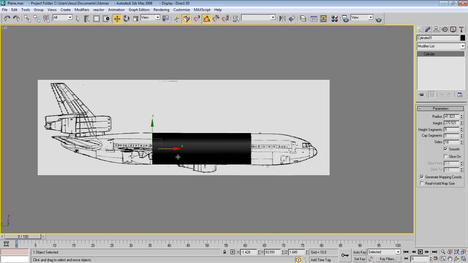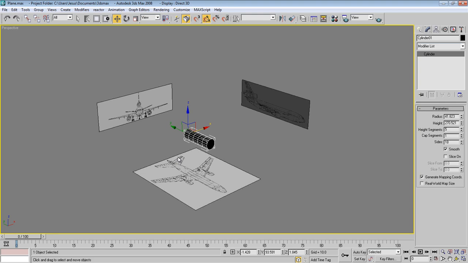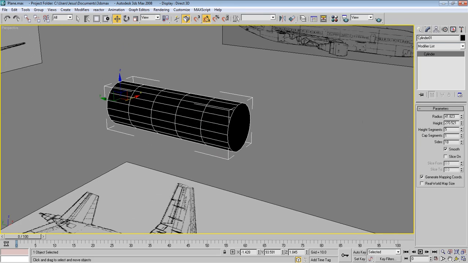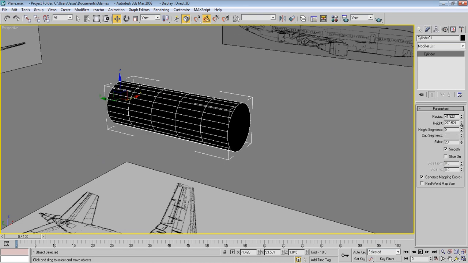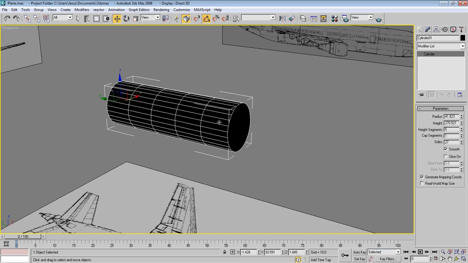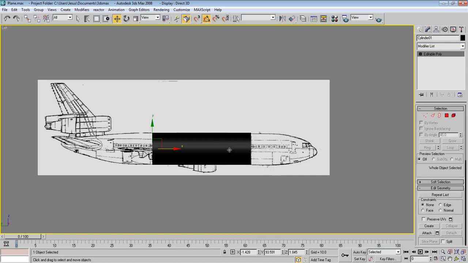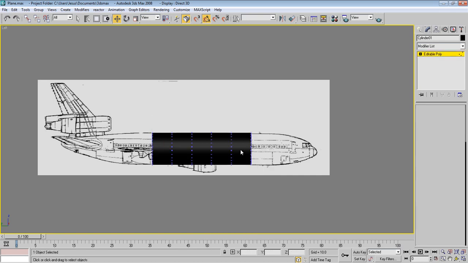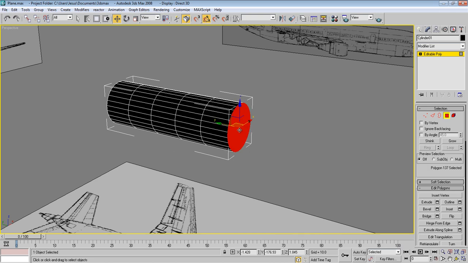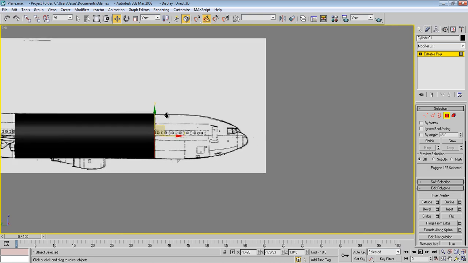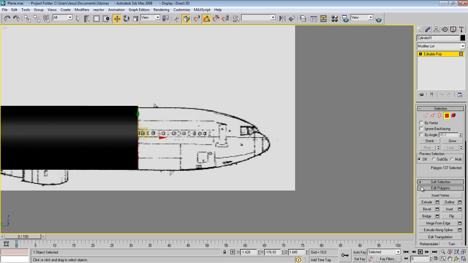maybe before we convert it to editable poly, we'll need to increase the sides, convert to editable poly. You can take this one and bevel.